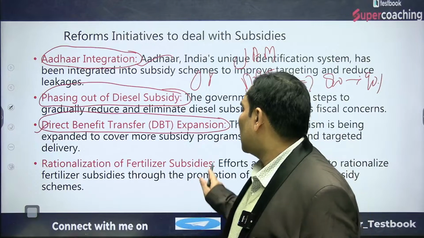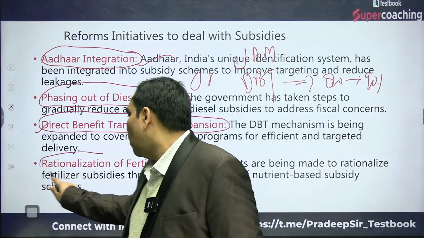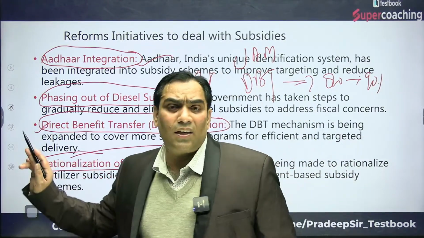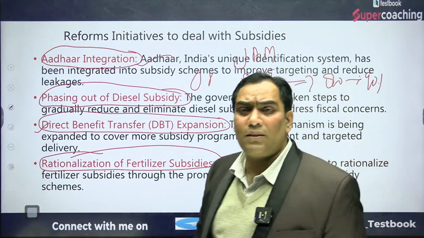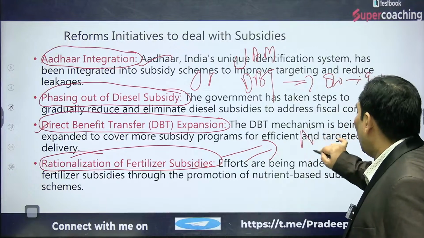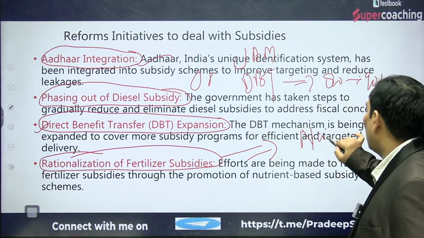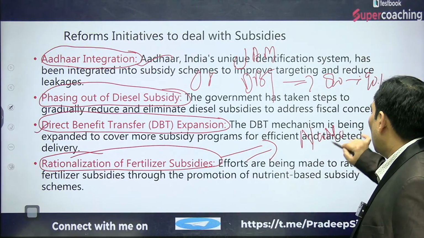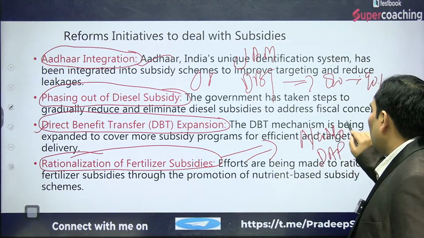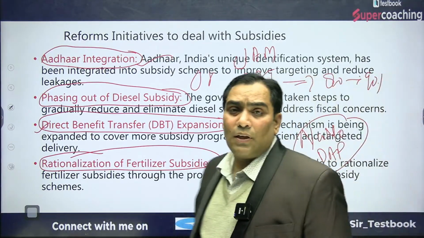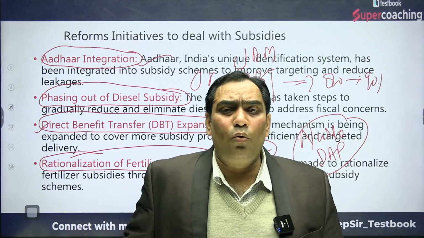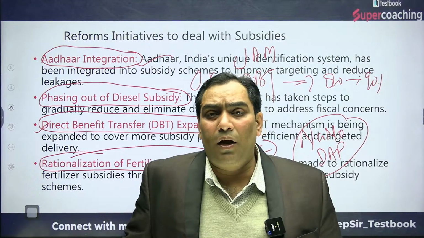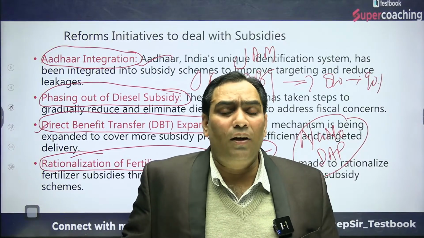And there should be rationalization of fertilizer subsidy. In today's session itself I discussed nano DAP, and I said that if it is implemented, it is going to be game changing. Nano DAP or nano urea is nothing but rationalization of fertilizer subsidy.